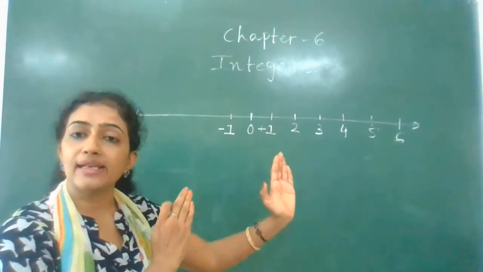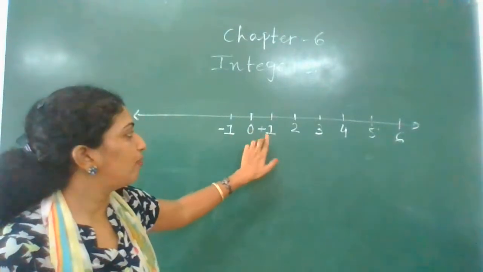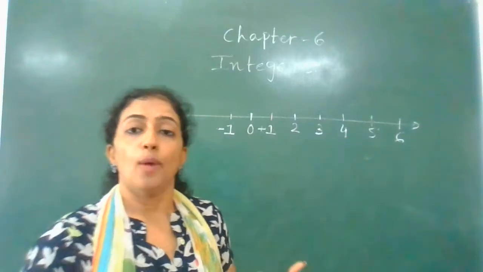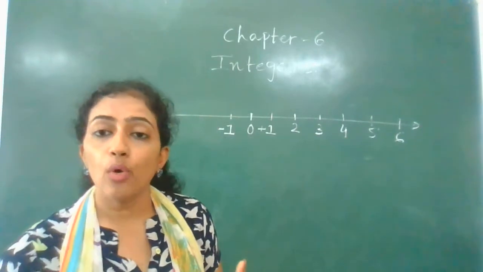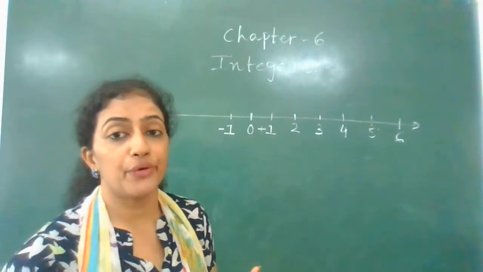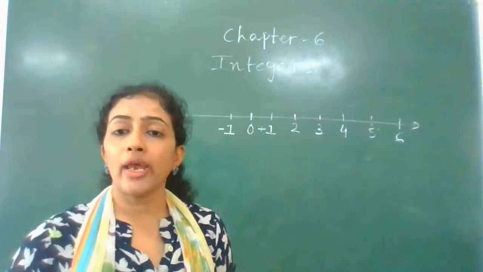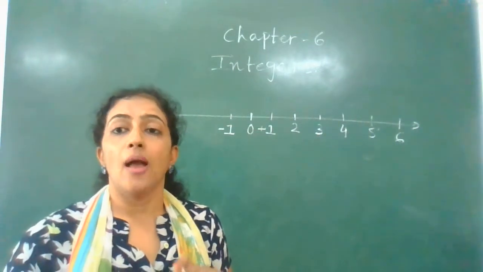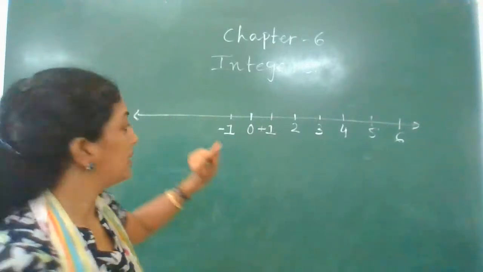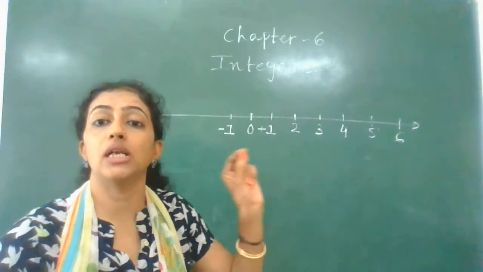Just to make you understand negative and positive, for a while I have put a plus sign. Otherwise, always remember, for positive numbers we don't show a plus sign. But for negative numbers, we never show them without the sign. Negative numbers always have the minus sign with the number.